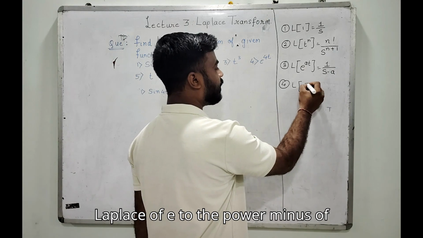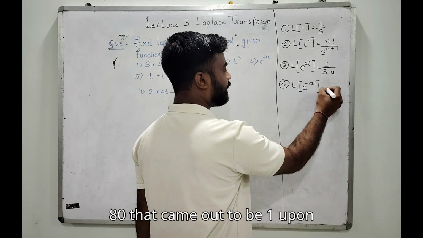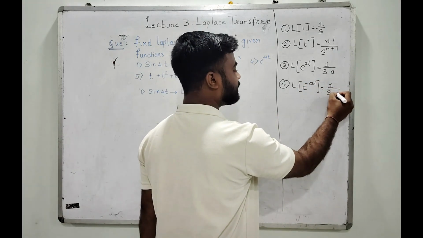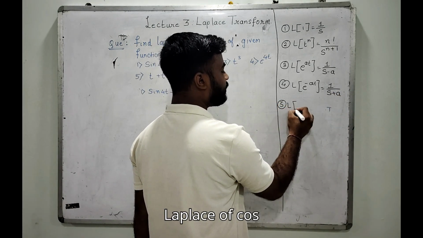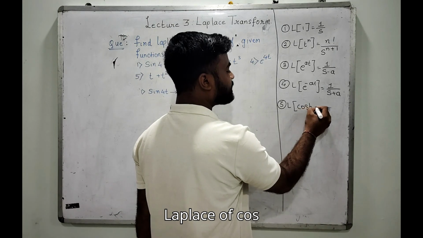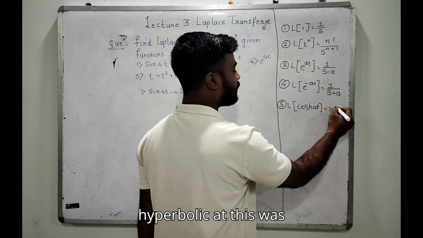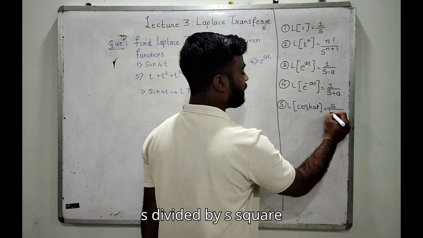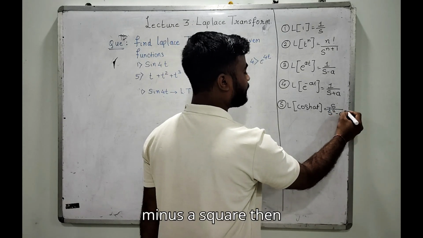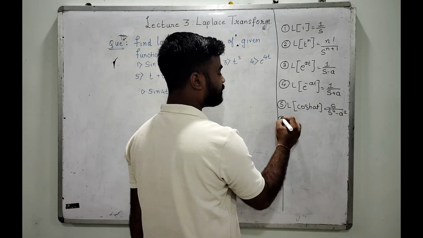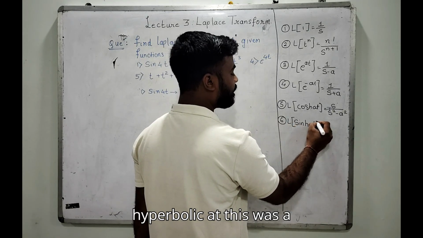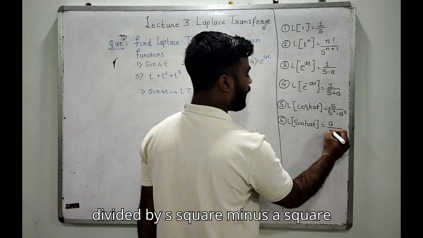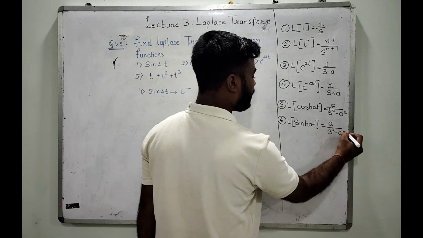Laplace of e to the power minus at is 1 upon s plus a. Laplace of cos hyperbolic at is s divided by s square minus a square. Laplace of sin hyperbolic at is a divided by s square minus a square.